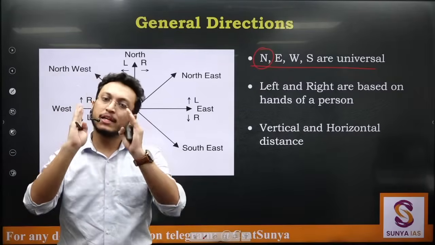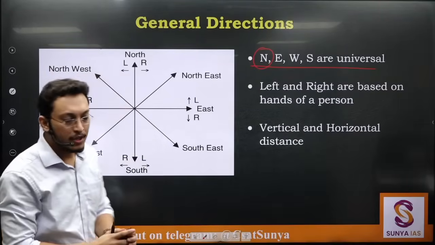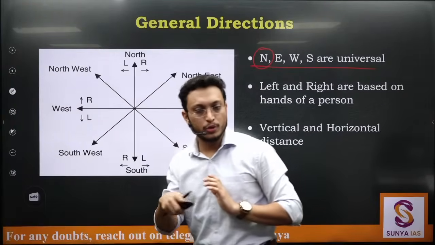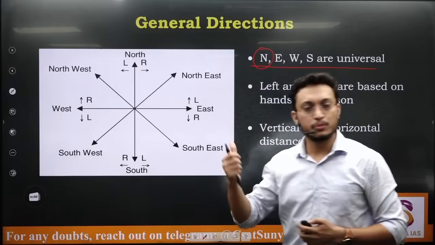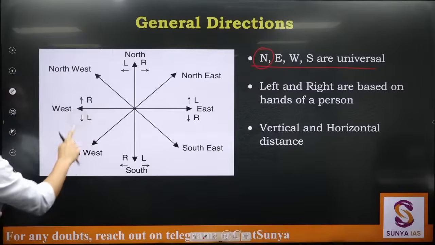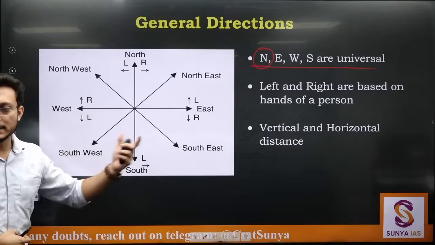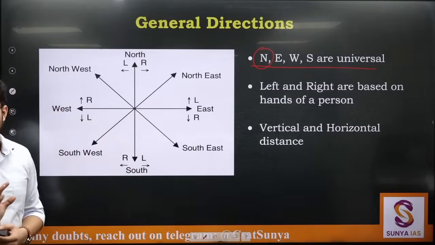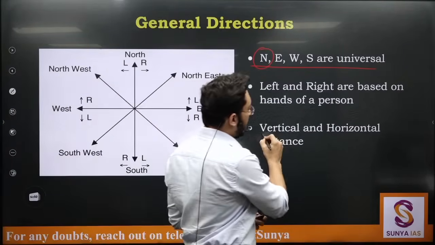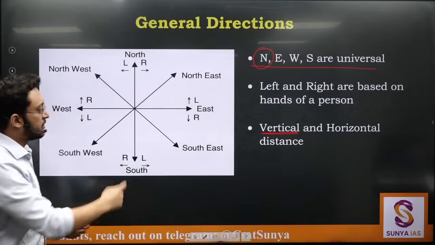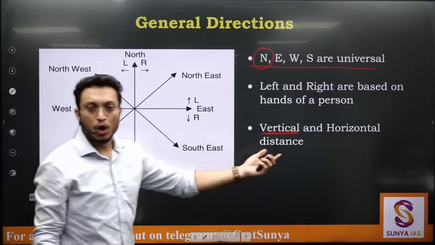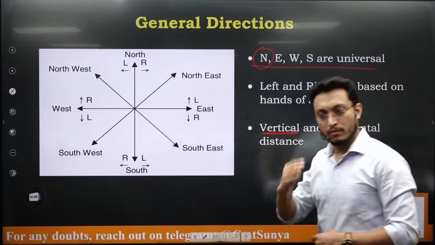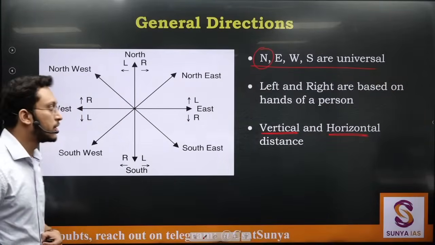So these are universal, they do not move as you are moving. Normally we assume that wherever I am looking, that is north, but that is not so, okay. If this is north, north remains this side only. It is you who is rotating, okay. Avoid this mistake. Now there will be questions where we will be calculating distances also. Any distance calculated in the north and south direction, we call vertical distance. Any distance that we calculate in the east west direction is horizontal distance. This we will deal with later in the distance section. Right now we will be doing more of direction topics.